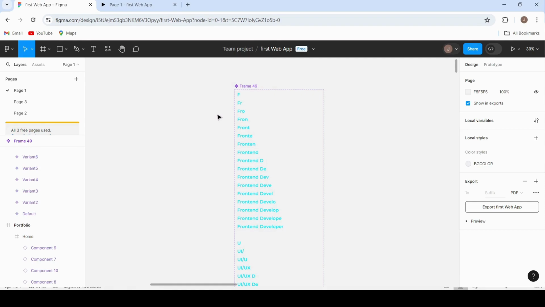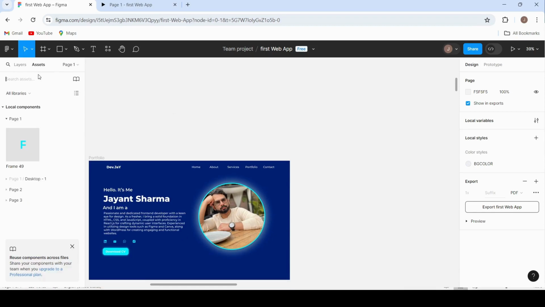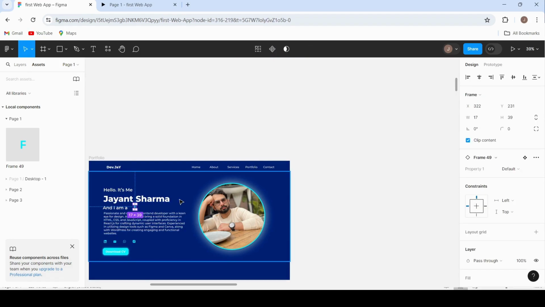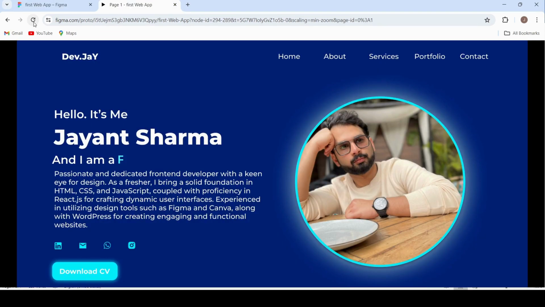Now after completing this, let's add the component into our main frame. Well, finally, preview your work. If it doesn't play, just refresh until the animation starts.